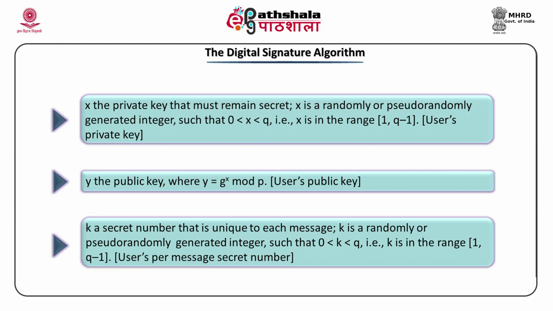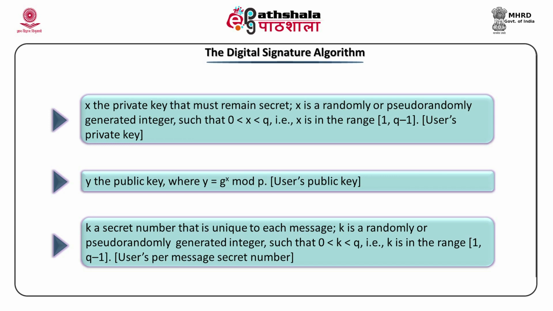From the block diagram you remember what is K. K is an input to the signature algorithm, that K is a randomly or pseudo-randomly generated integer. An additional restriction on K is it should be greater than 0 and less than Q. So, it should be in the range of 1 to Q minus 1. For every message a new K is generated.